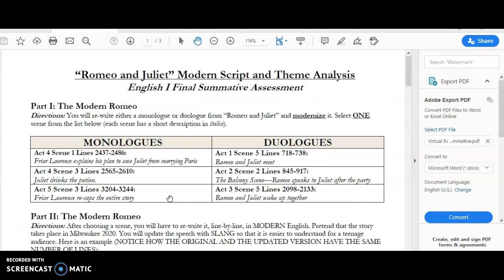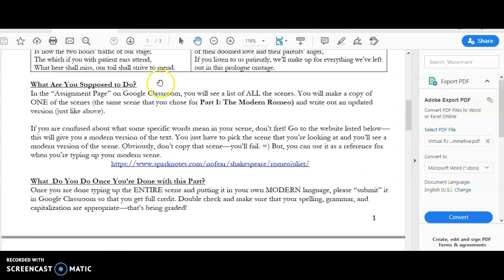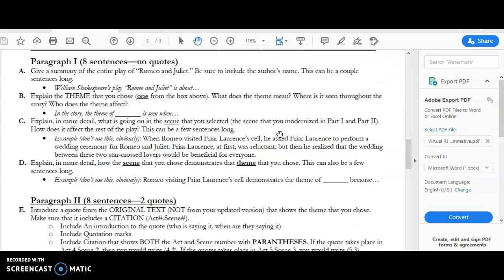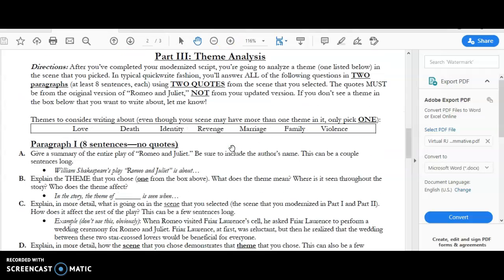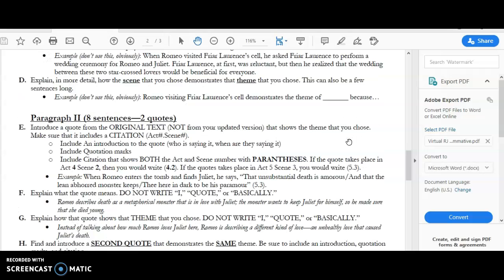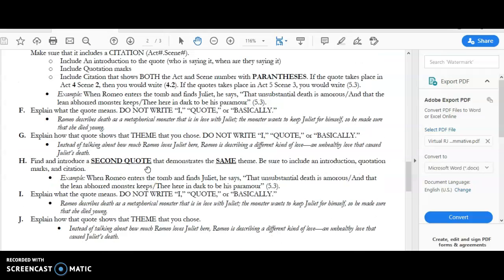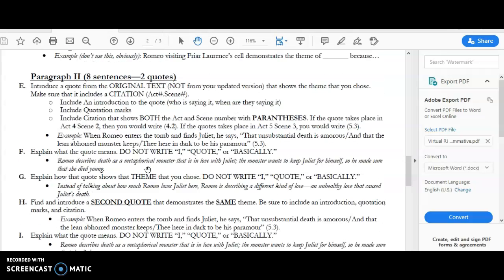So if you chose to modernize Act 4, Scene 1, you're going to put it in your own words, and then you're going to talk about a theme that you see in that scene. So that theme could be love, death, identity, revenge, marriage, family, or violence. If you have trouble figuring out what the theme is, let me know. I'll help you pick a theme. So you'll pick a theme. After that, you're going to just talk about 2 quotes from that small section that you read and explain how those quotes show the theme that you chose.